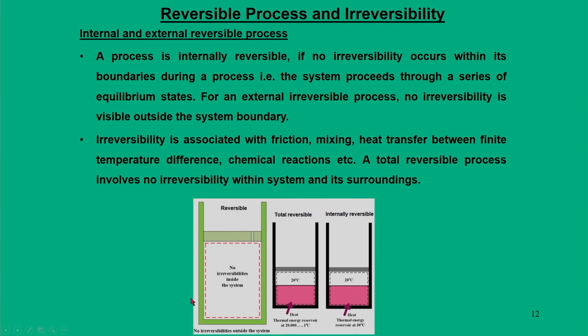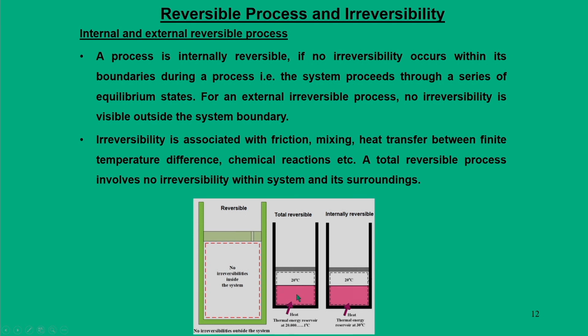then we say it is a totally reversible process. For example, a totally reversible process can be hypothetically stated as follows: we have a thermal reservoir from which heat is taken, at a temperature of 20.00001 degrees centigrade, infinitesimally above 20, and the system itself is at 20 degrees centigrade.